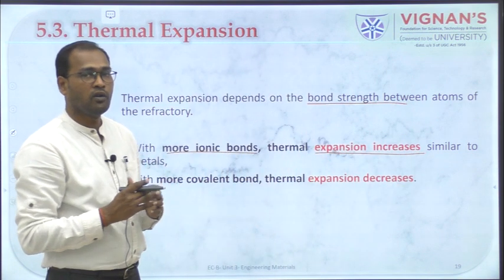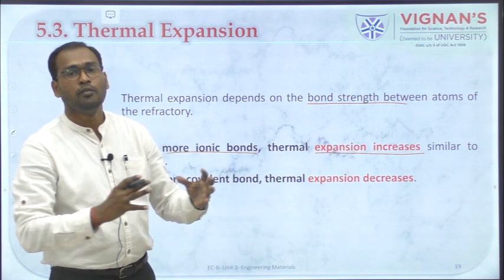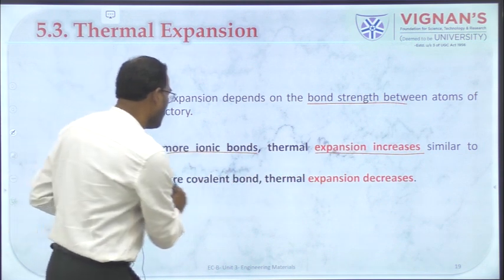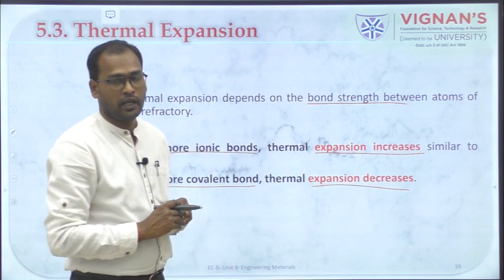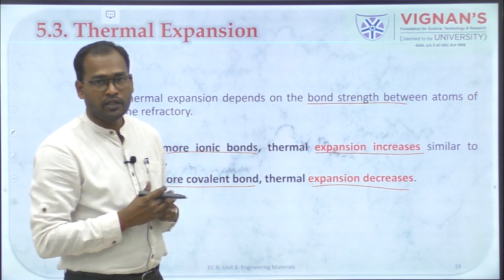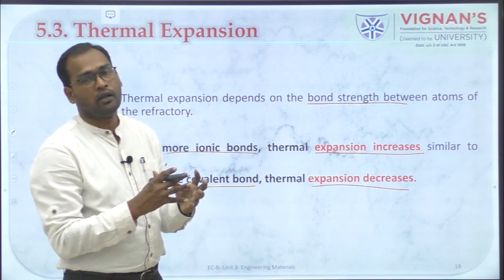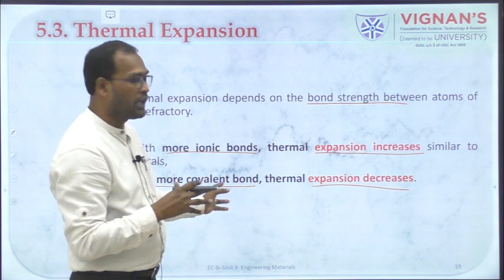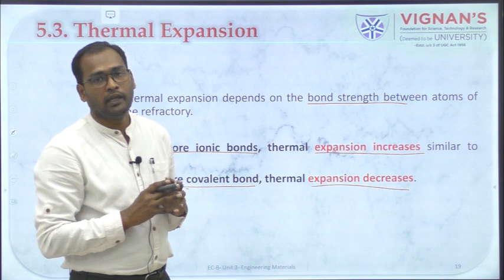If there are more and more ionic bonds, thermal expansion will be more. You can see more expansion. With more covalent bonds, thermal expansion decreases. Higher the ionic nature of the material, expansion will be more. Lesser the ionic nature, lesser will be the expansion, or higher the covalent nature, lesser will be the expansion.